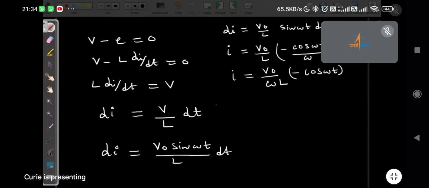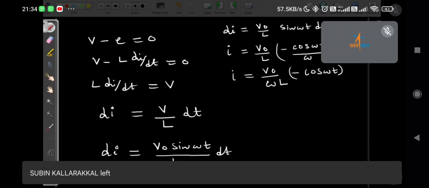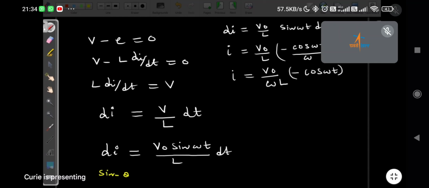Now we have one trigonometry equation. Actually, we are not going to learn the derivations, they are not required for you. But once we go through this, then we can proceed faster. You will think about how this comes. We have an equation: sine of minus theta equal to minus sine theta.